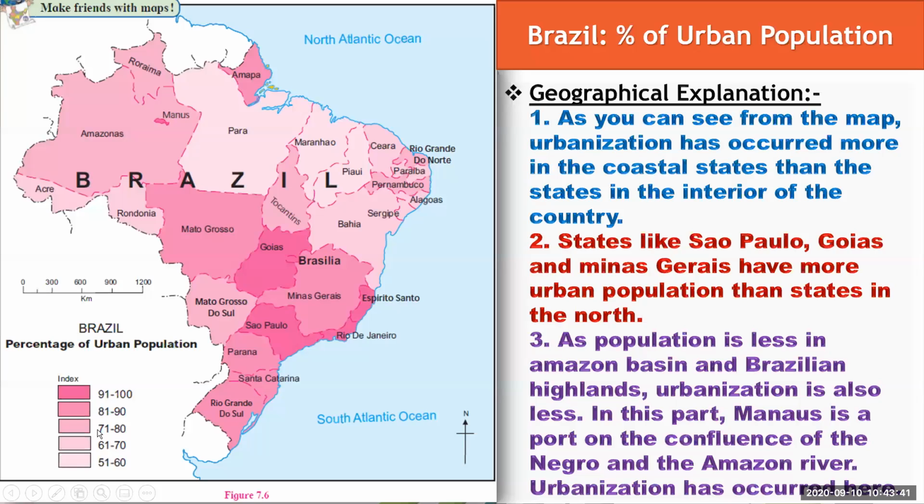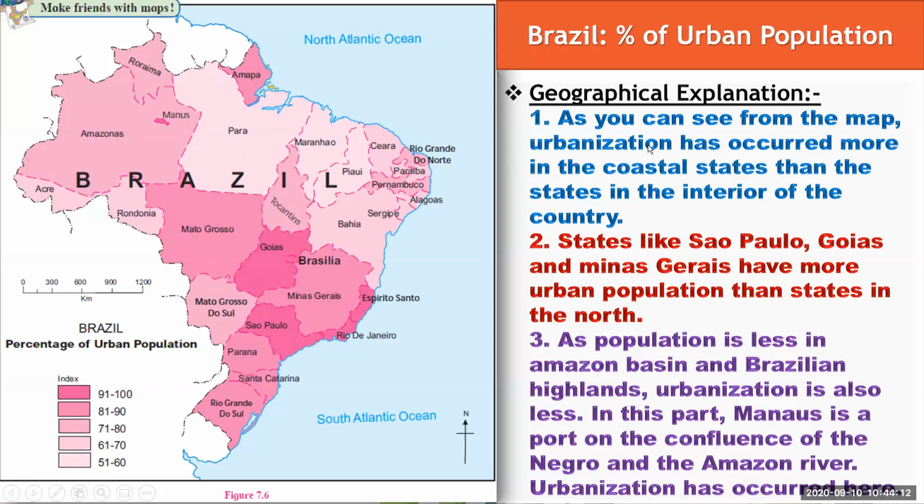And the next is 71 to 80%. That is Amazonas, Roraima, Tocantins, and some eastern states are also given here. And the next category is 51 to 60% urbanized people living in Para, Maranhão, and Piauí. These are the states having the lowest urbanized population.